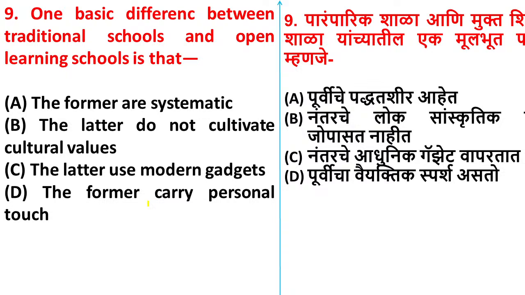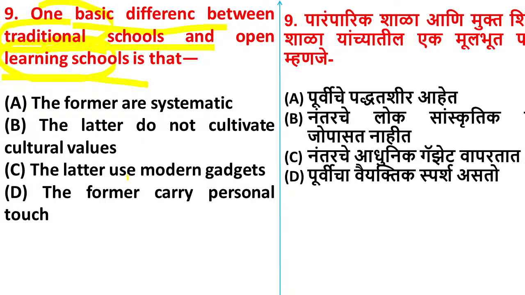Yes, question number 9. One basic difference between traditional schools and open learning schools is that. What is the difference between traditional schools and open learning schools? Option A, the former are systematic. Option B, the latter do not cultivate cultural values.